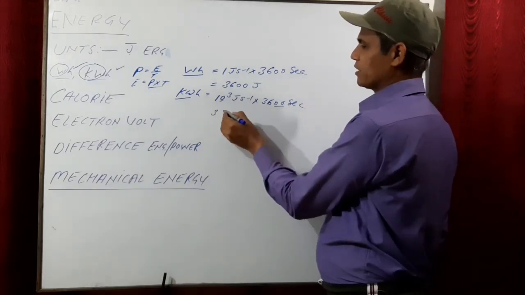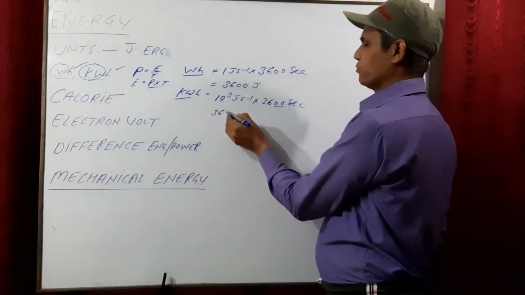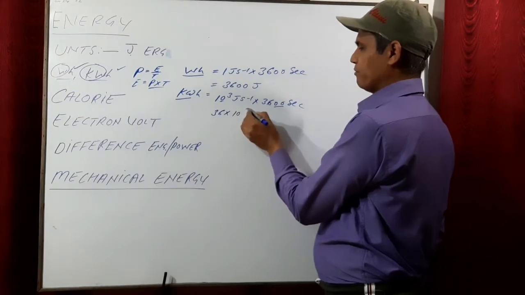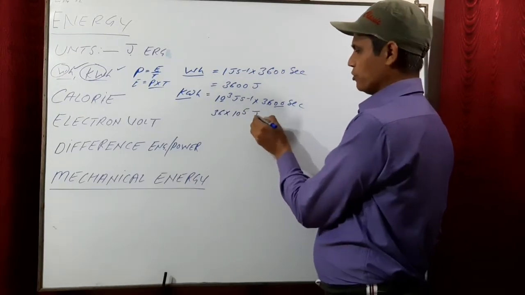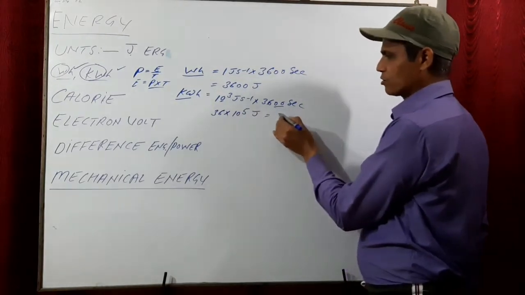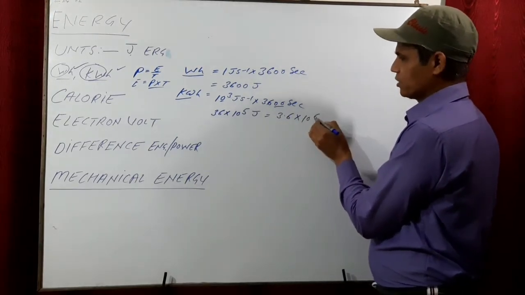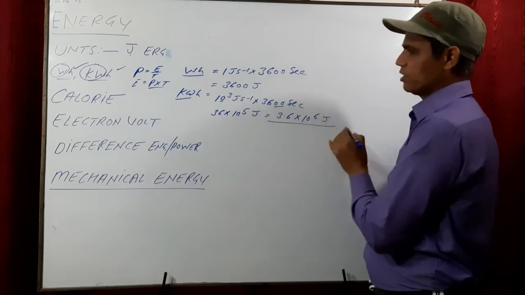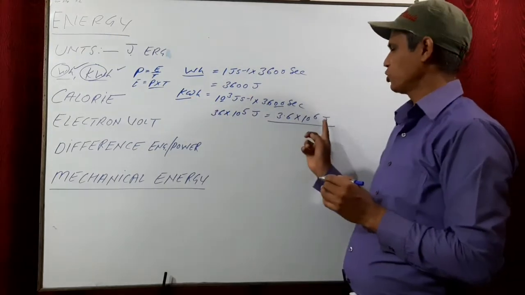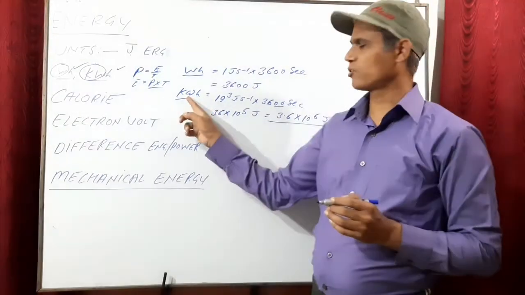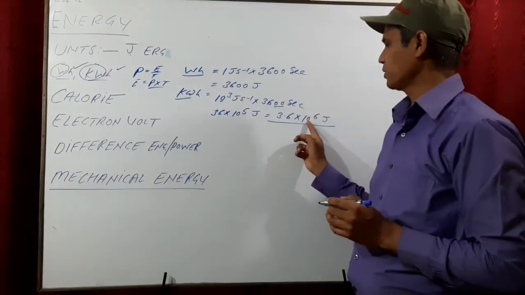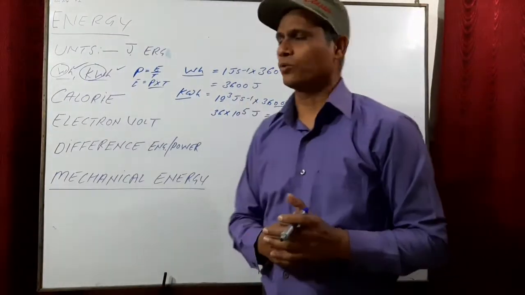So you have 36 into 10 raised to power 5 joule. Or you can write it like this also, 3.6 into 10 raised to power 6 joules. So this is the relation between kilowatt hour and joule. Kilowatt hour is equal to 3.6 into 10 raised to power 6 joule.